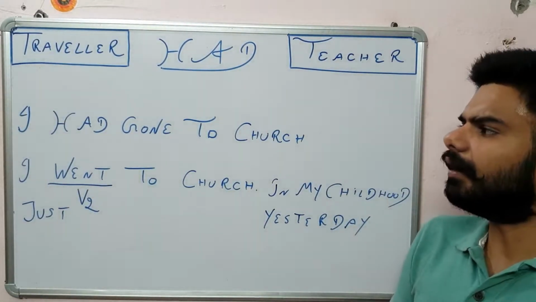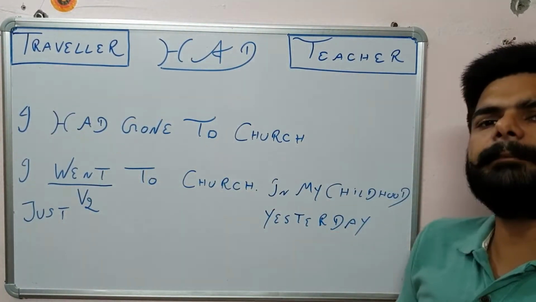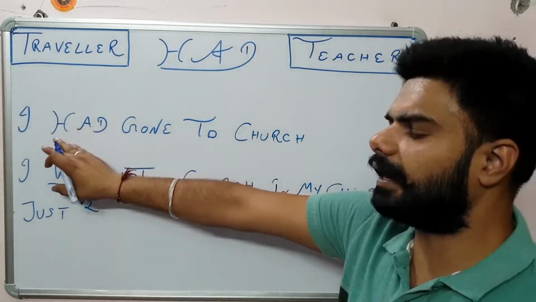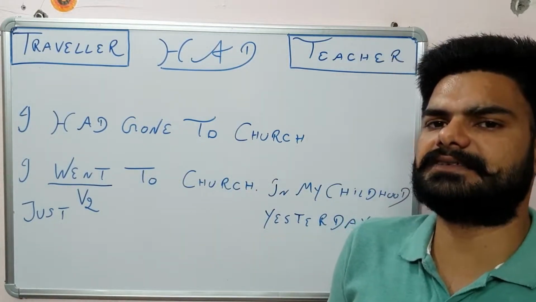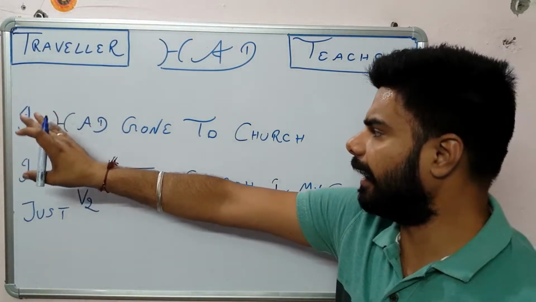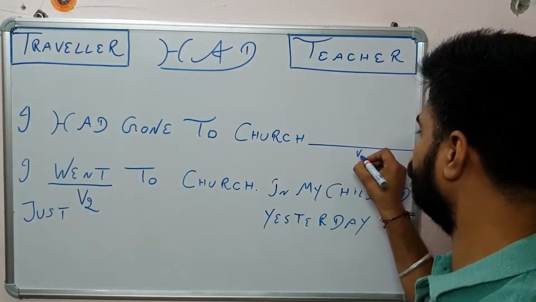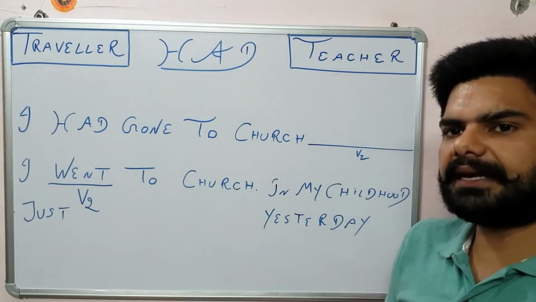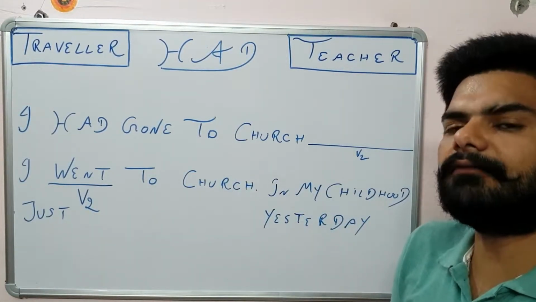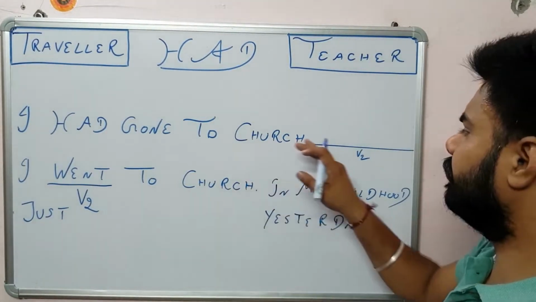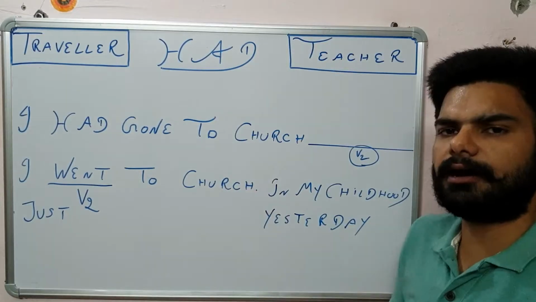But the main thing is then how we use had and where we use had. First of all, whenever we use the past perfect had form, we have to arrange a second sentence with it. We cannot write "I had gone to Chandigarh" just as it is. We have to make a second sentence with V2 form. Remember this one thing, we cannot use a past perfect sentence on its own. We have to make another sentence with it with the V2 form. How it is possible and why we need this, let's learn this now.